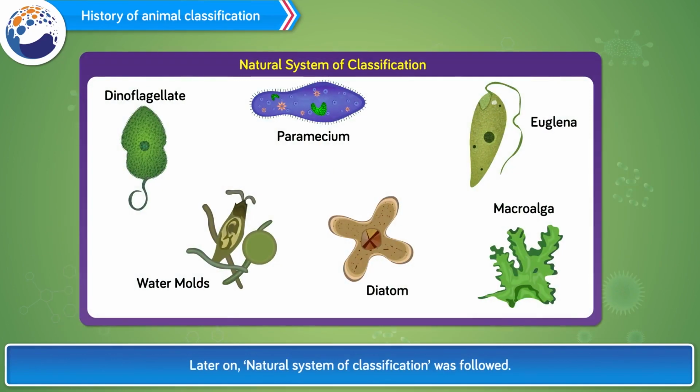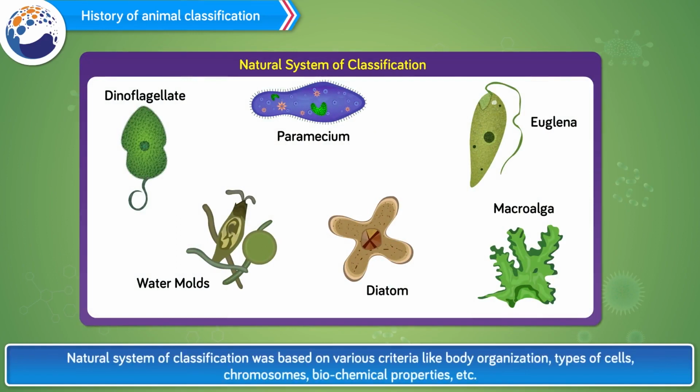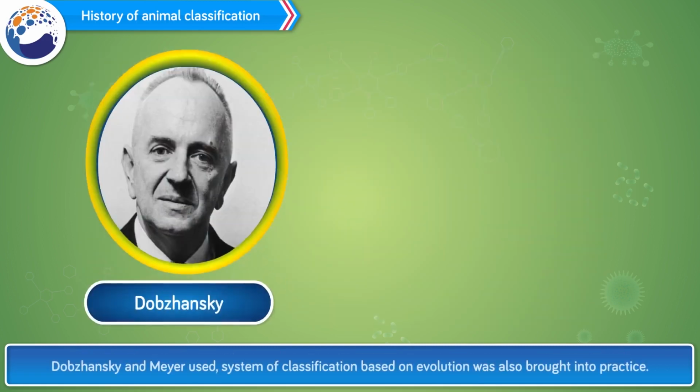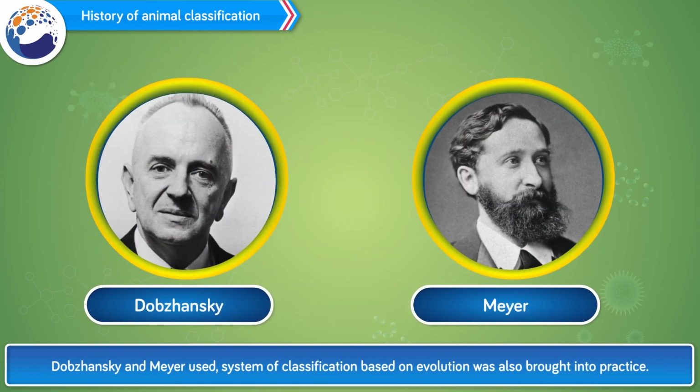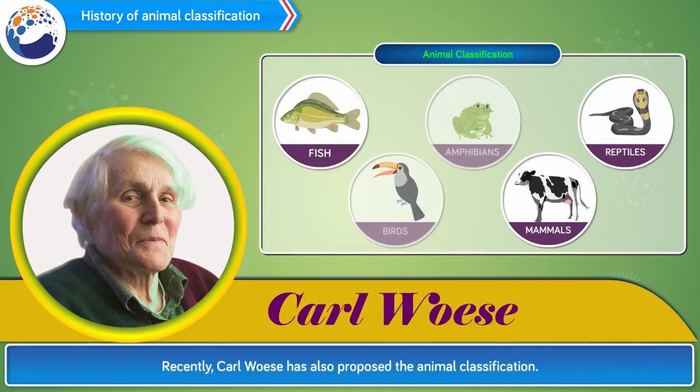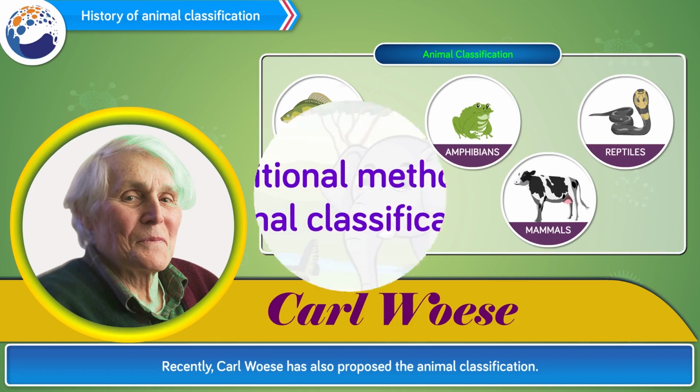Later on, the natural system of classification was followed. The natural system of classification was based on various criteria like body organization, types of cells, chromosomes, biochemical properties, etc. Dobzhansky and Mayer used a system of classification based on evolution, which was also brought into practice. Recently, Carl Woese has also proposed an animal classification.